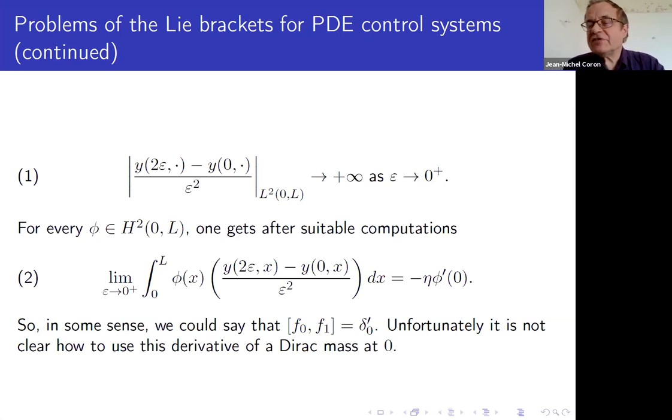Of course, we know in analysis we have always some tools to try to find some limit of something. Yes, and in fact there is a way, which is in the distribution sense. We test with the function phi. We look at the limit and we get that it's minus theta phi prime of 0. So in some sense, the Lie bracket of f0 and f1 for this system is a derivative of the Dirac mass at the origin. But unfortunately, we do not know how to use this derivative of Dirac mass because we are no longer in the space. The limit of the quotient is converging to something, but not in the space in which we are working. So it's a very challenging problem to understand how we can use this method.